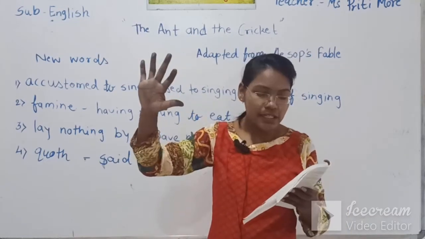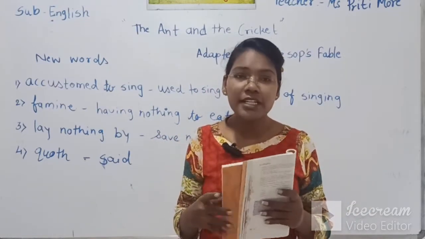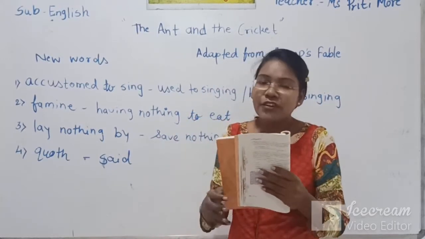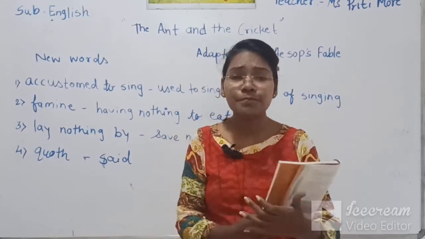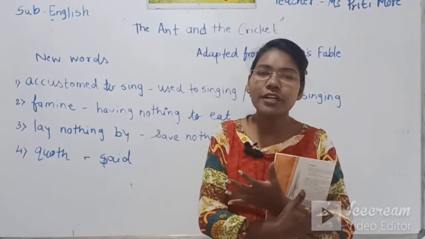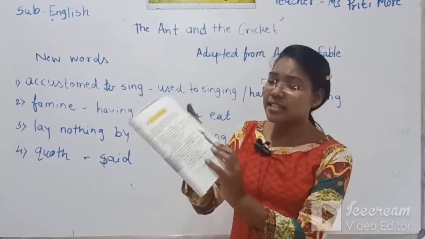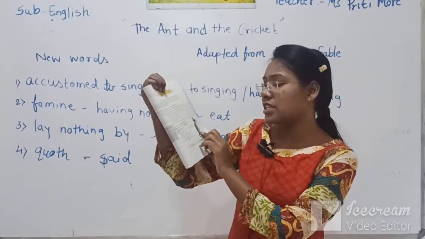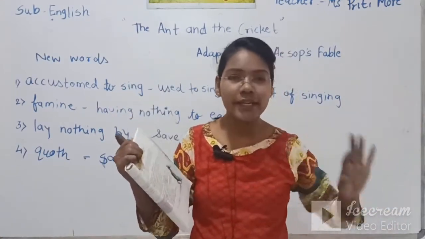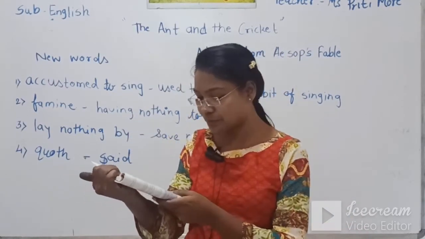Everywhere is wet, the snowfall is dripping, and the Cricket is feeling very cold, and he was just trembling like this. In the winter season generally we also can see, if we feel so cold, we wear the sweater, we wear the shawl, we cover ourselves with warm clothes. But here he is trembling with the cold. He has nothing to wear because his cupboard is totally empty. He is so hungry because nothing is there to eat.